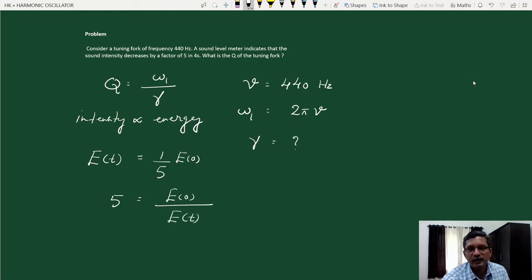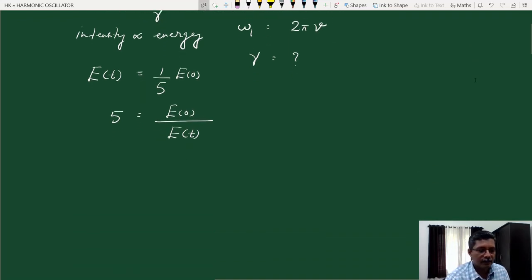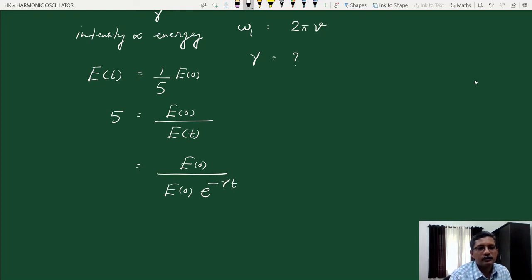We know that the expression for E of t is connected with gamma. So E of 0 divided by E of t, where E of t is E of 0 e raised to minus gamma t. E of 0 will cancel, and we get 1 by e raised to minus gamma t. In the numerator we have e raised to gamma t.